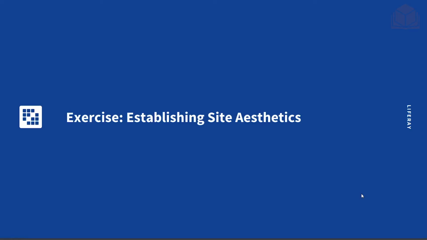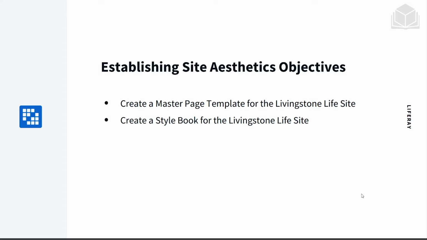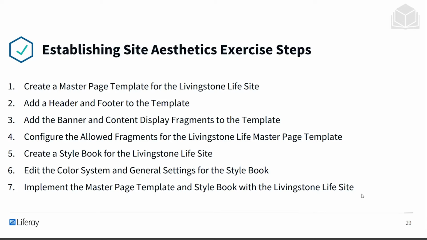In this exercise, we will be learning about establishing site aesthetics. At the end of this exercise, we will learn how to create a master page template for the Livingston Life site, as well as a style book for the Livingston Life site. We'll be taking the following steps in this exercise.